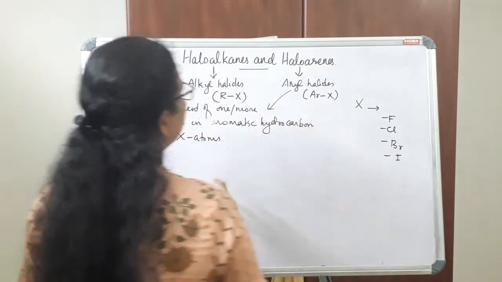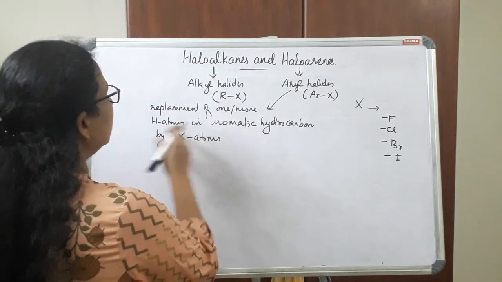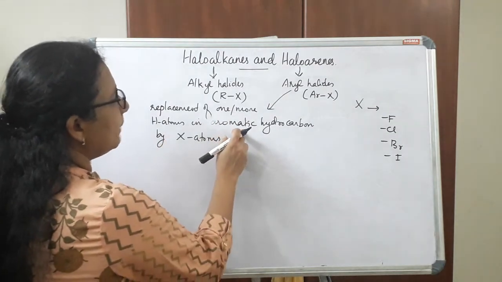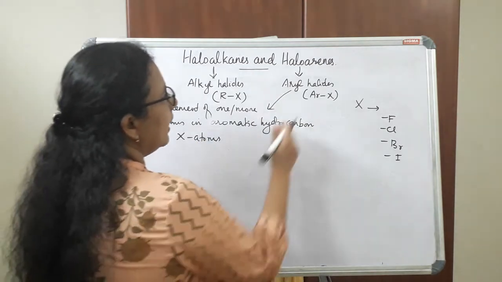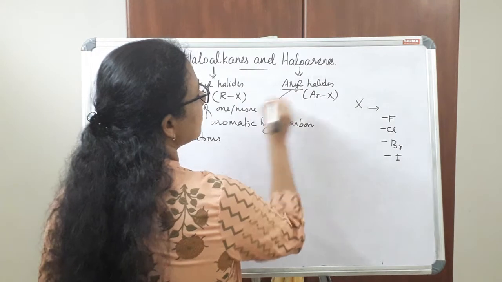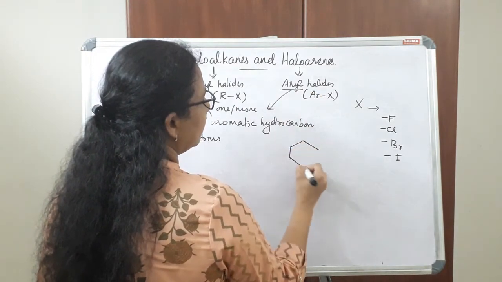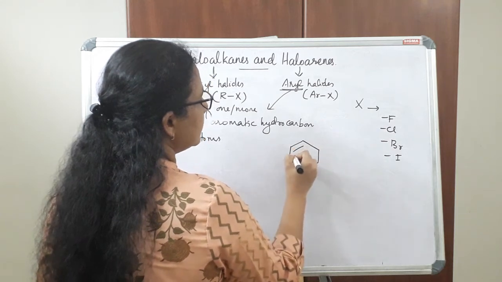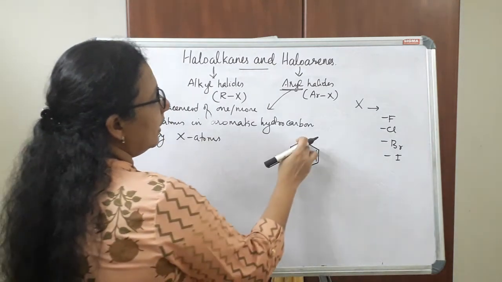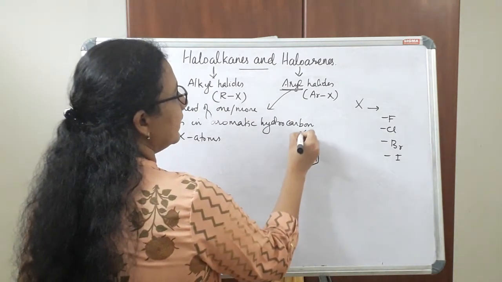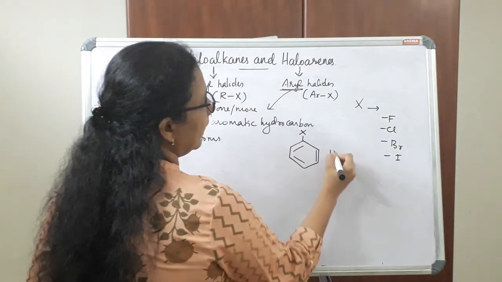So aryl halides are actually formed by the replacement of one or more hydrogen atoms in aromatic hydrocarbon by halogen atoms. So there should be an aromatic part, that is why it is called aryl halides. And the simplest example of aromatic hydrocarbon is benzene. We know that benzene is an aromatic hydrocarbon. If one hydrogen atom is replaced by a halogen atom, we will get an aryl halide or haloarene.